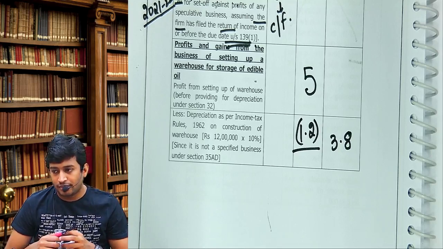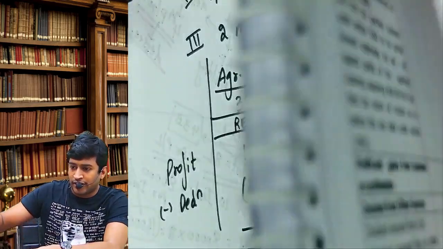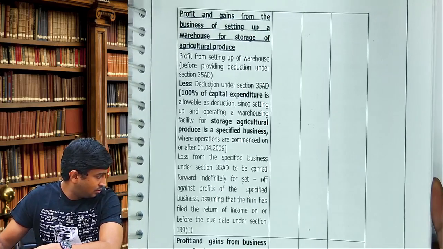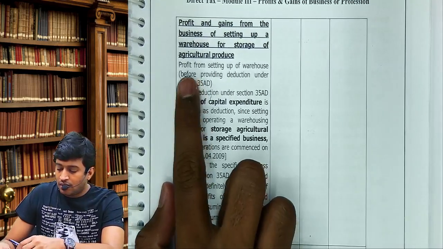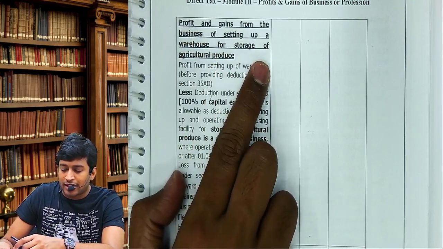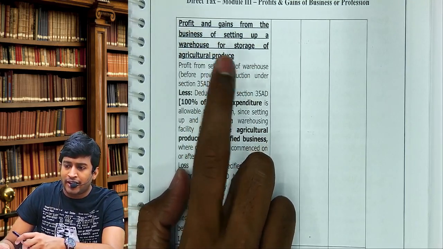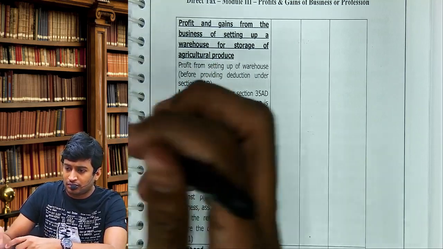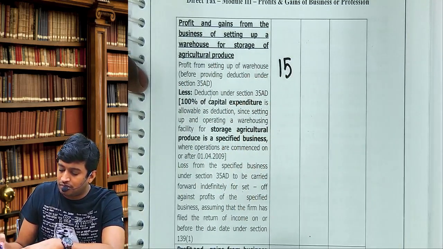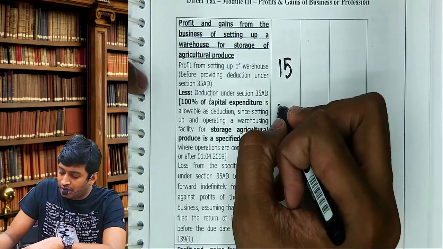Shall we continue? Next, come to page 189. Read the heading: Profit and gains from business of setting up warehouse. What is profit before deduction? 15. Deduction how much? 23.